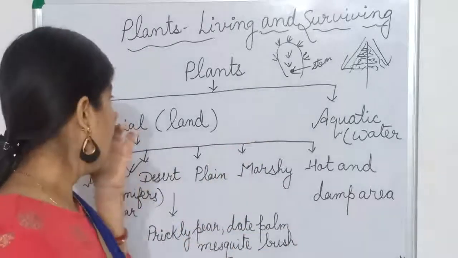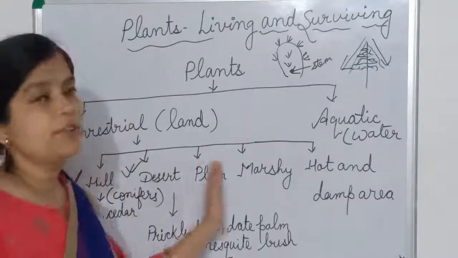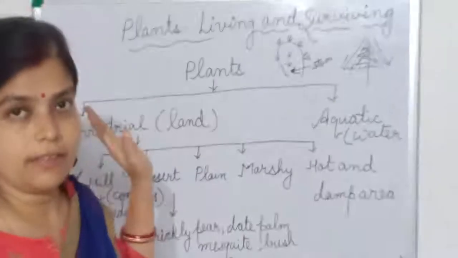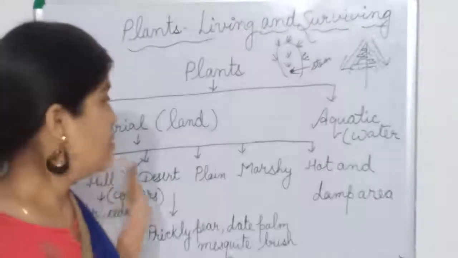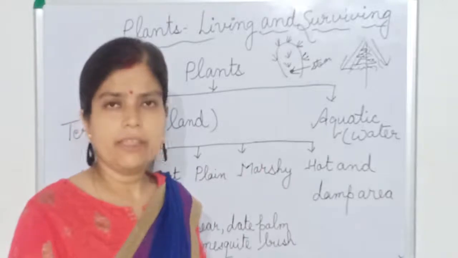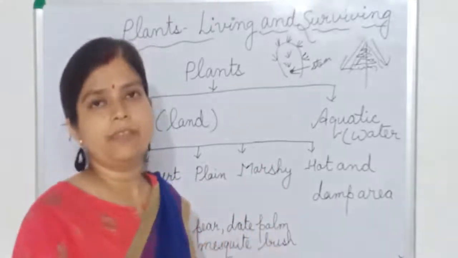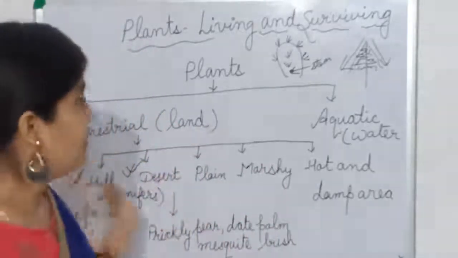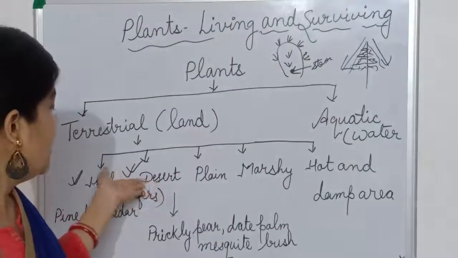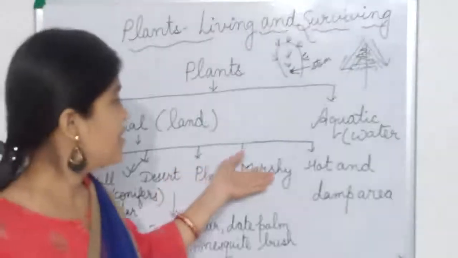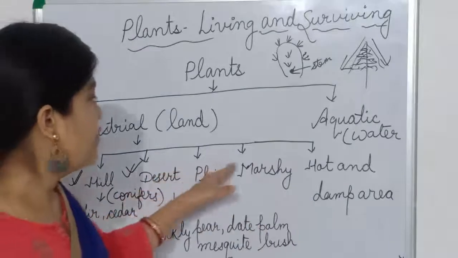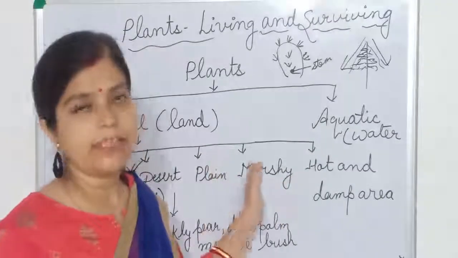Okay. And after that, terrestrial plants are also divided into many categories. Simply we are saying the plants that grow on land. But land is also of different types. Different areas have different climate, different weather. Conditions are not the same everywhere. So terrestrial plants are also divided into many categories: hilly plants, desert plants, plain, marshy, hot and damp area. These are the habitats.